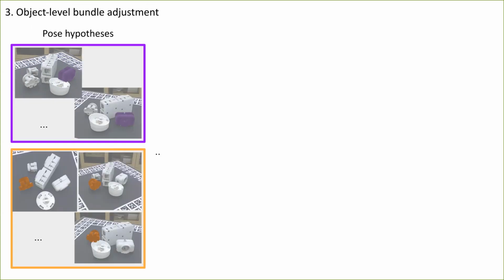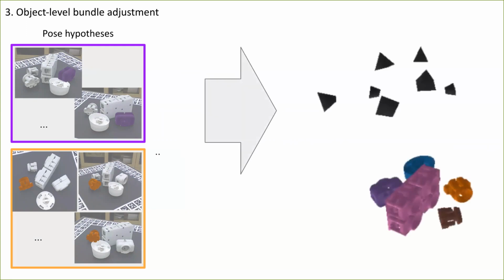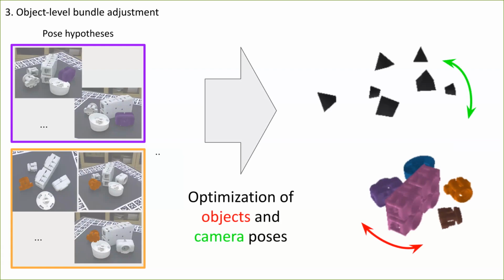At this stage, the objects in the scene have been identified and correspondences between candidates are established. However, for each physical object, there are still multiple hypotheses from different views. The goal of our global scene refinement method is to find the unique scene which best explains the remaining candidates from each view. This is done by solving an object-level bundle adjustment problem where object and camera poses are jointly optimized.